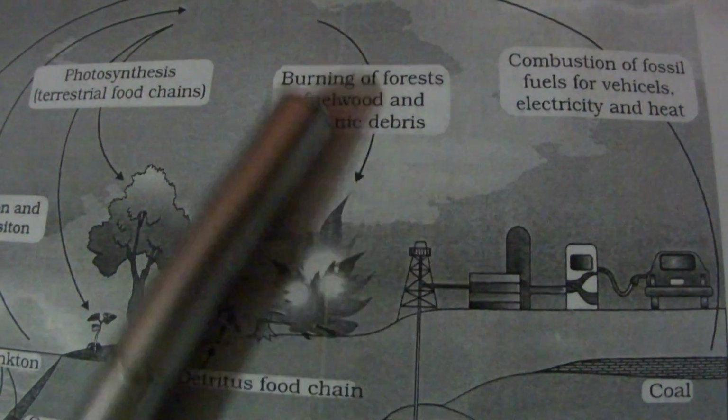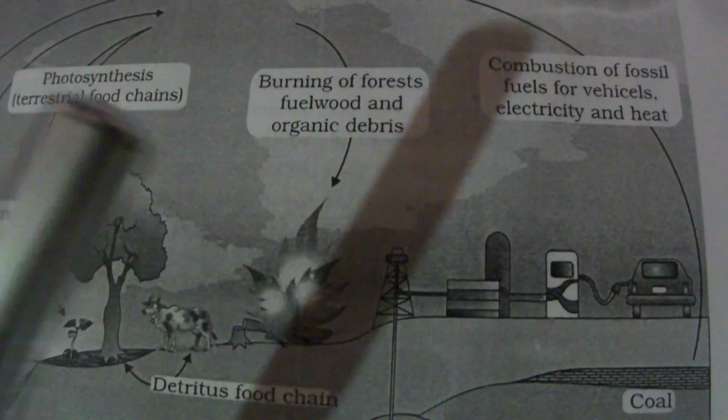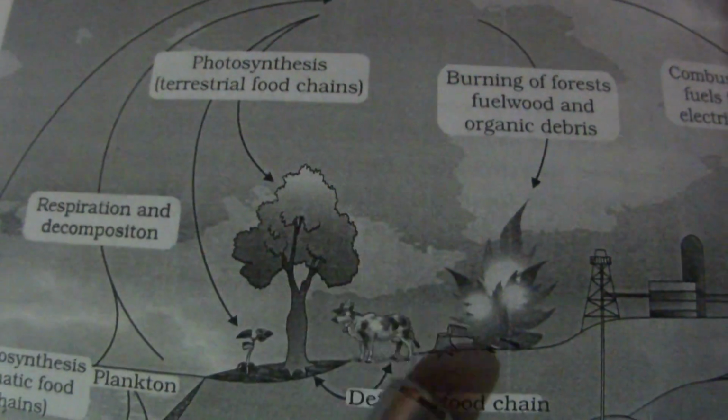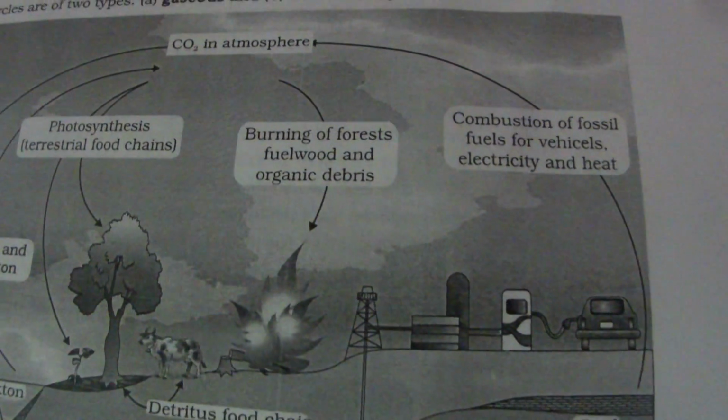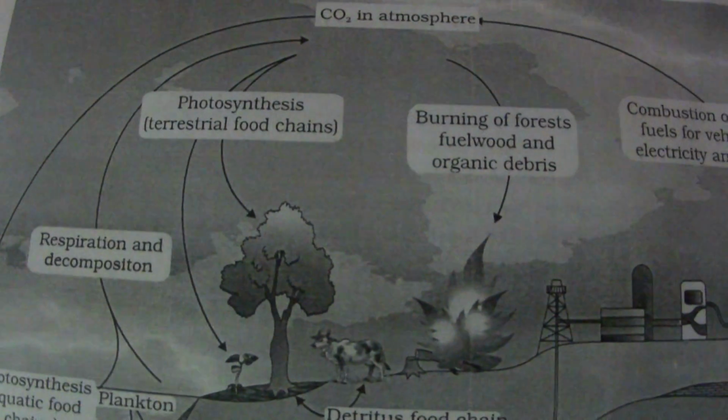Then the burning of forest fuel wood is represented in this form. Then the photosynthesis of the TFC, that is the terrestrial food chain, and the CO2 in the atmosphere.